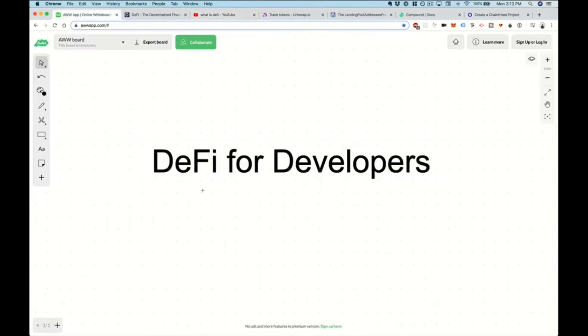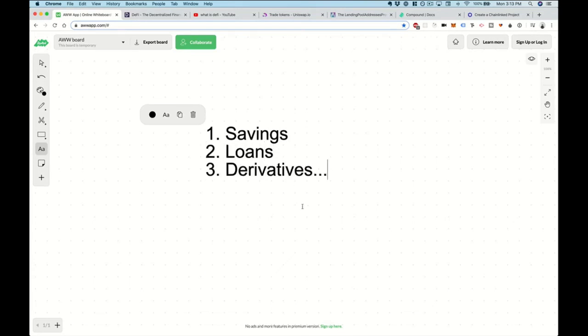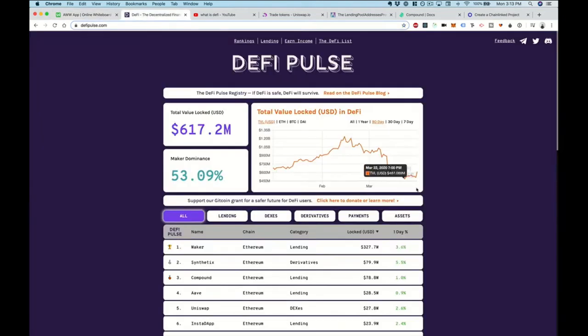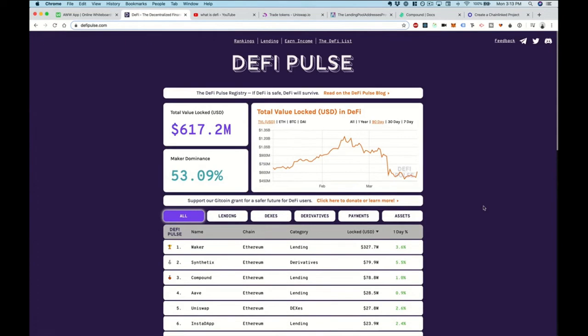DeFi just stands for decentralized finance, and it basically takes traditional financial use cases and ports them over to the blockchain. So basically, they're blockchain applications that allow you to do things like savings, loans, derivatives, and a lot more. I'm going to show you examples of this here. You can go to a website like DeFiPulse.com to look at some of the really popular decentralized finance applications out there.